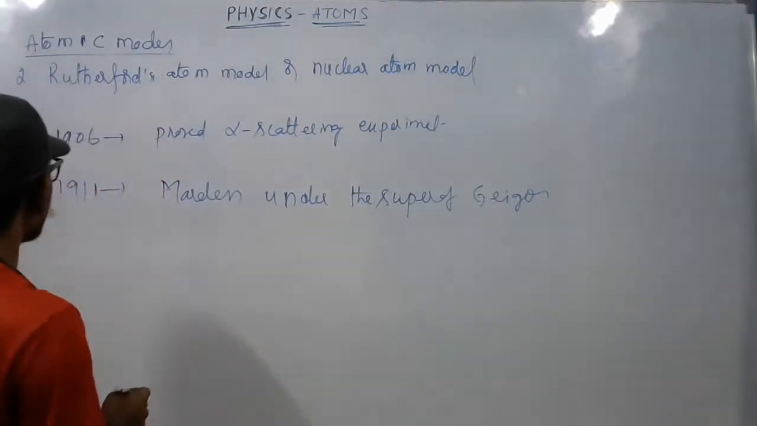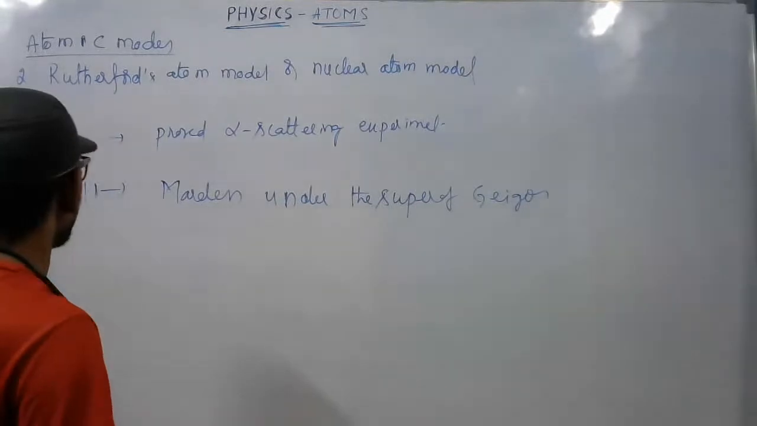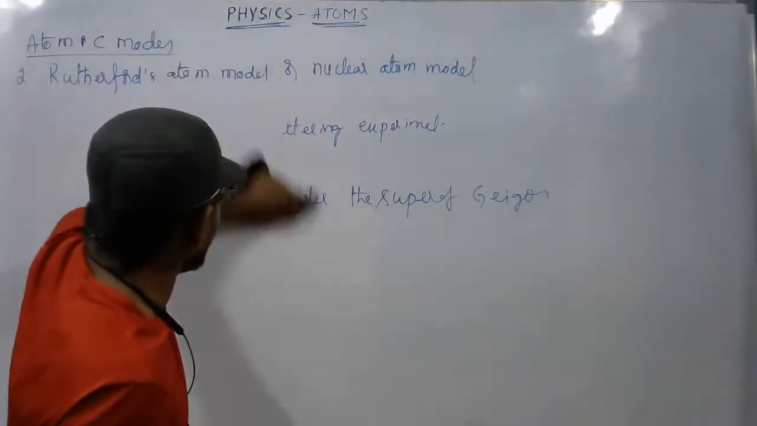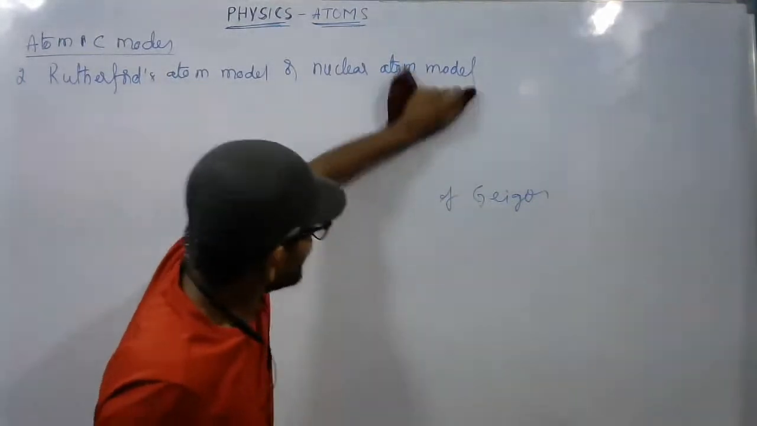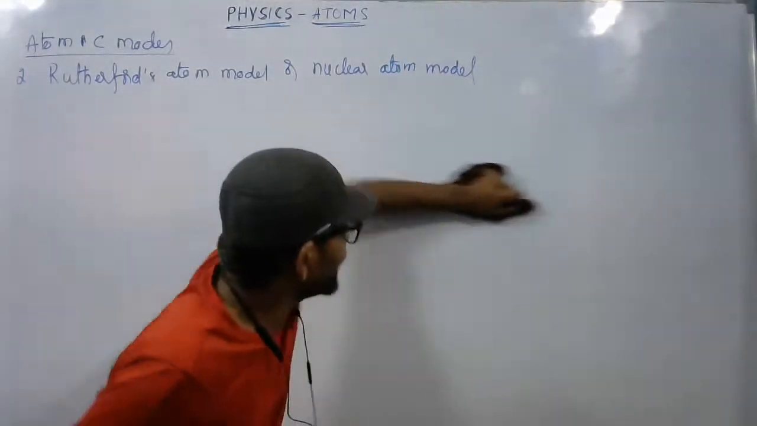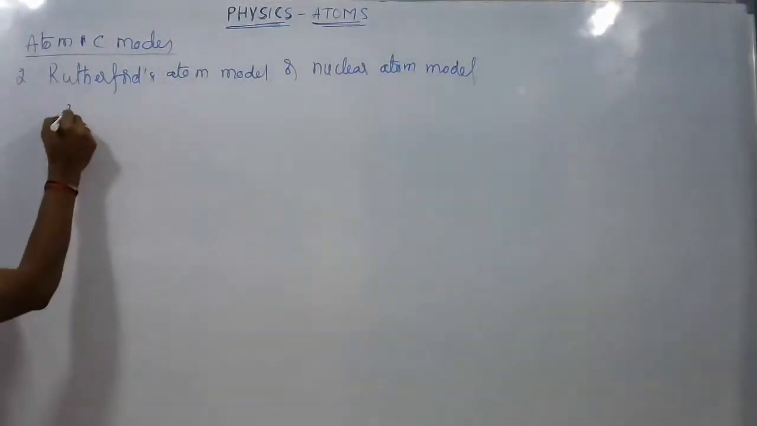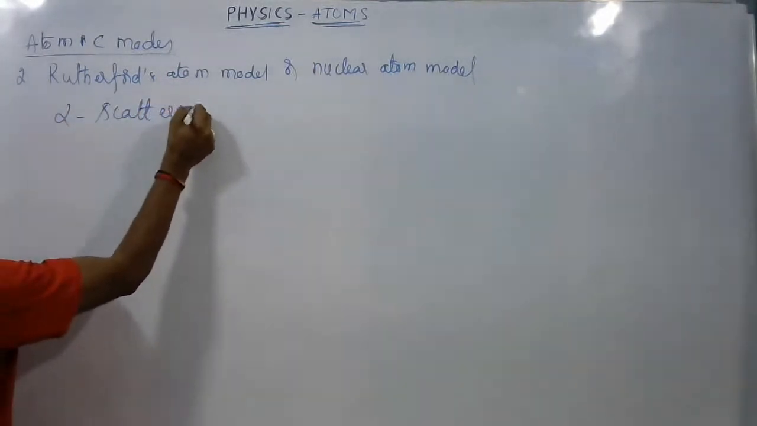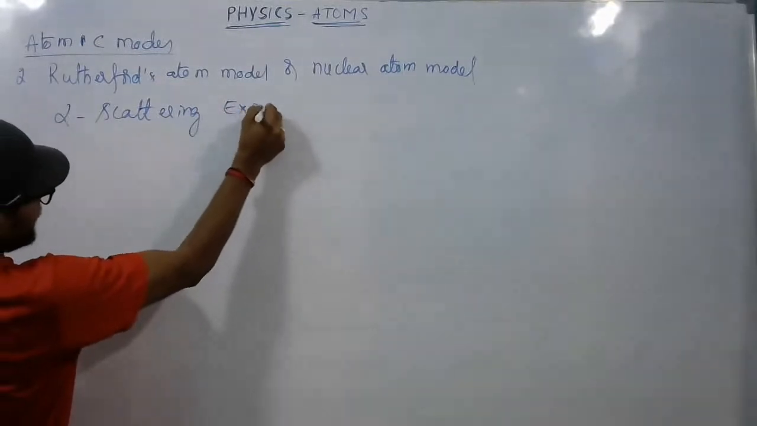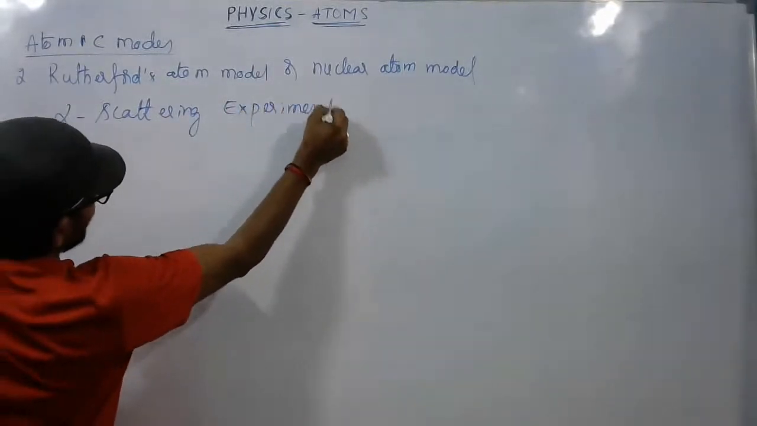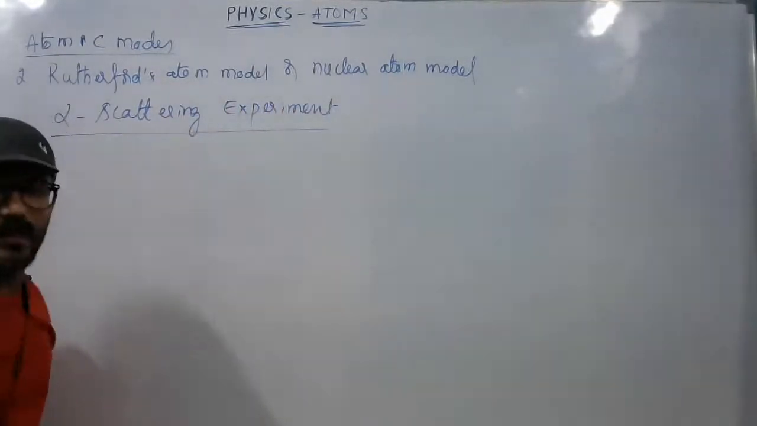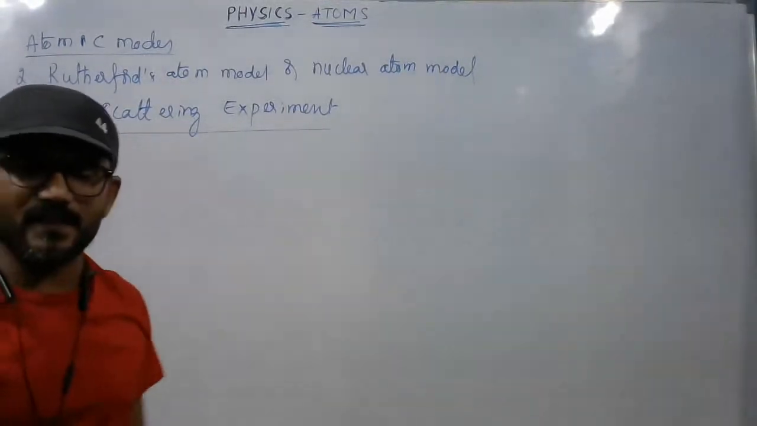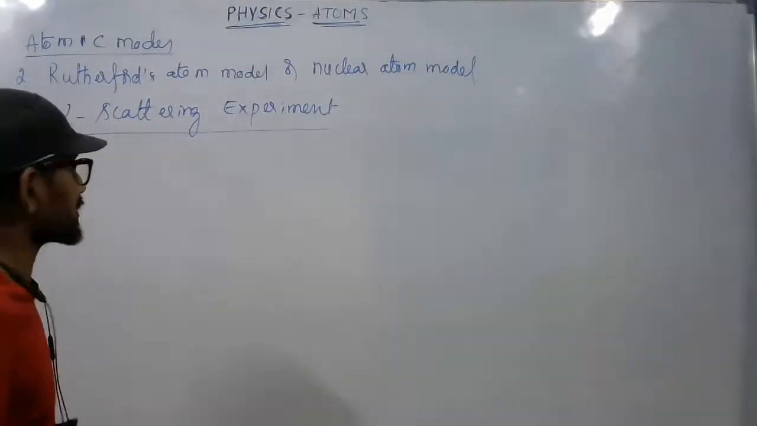Okay. First, write down the heading, subheading, alpha scattering experiment. Write down, everyone. Alpha scattering experiment. What is the experimental setup of this? Let us see first. Then we'll see what are the observations.